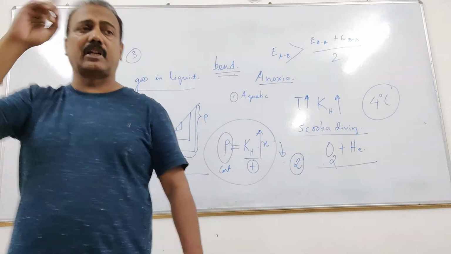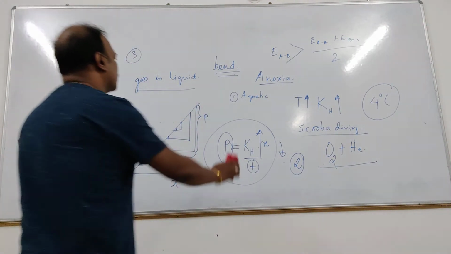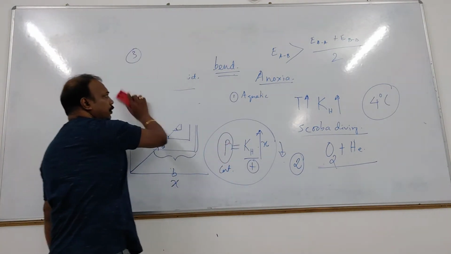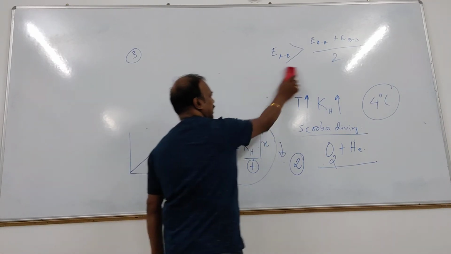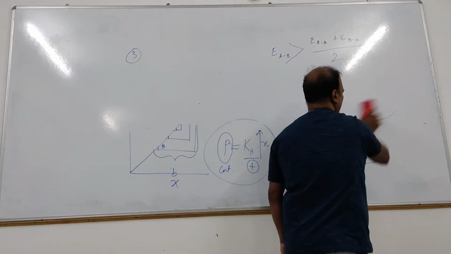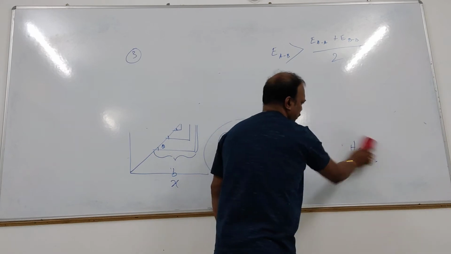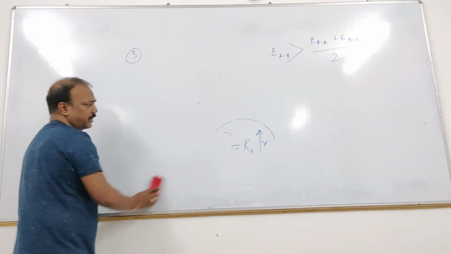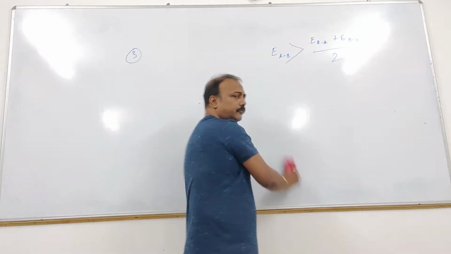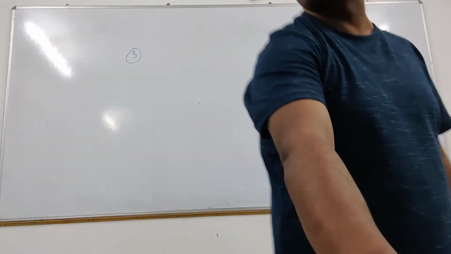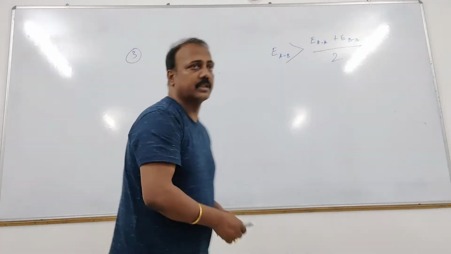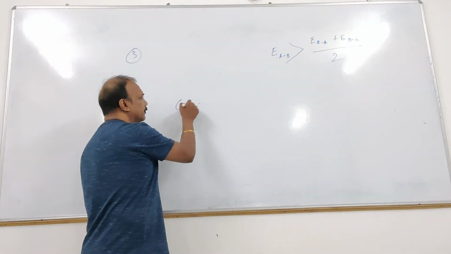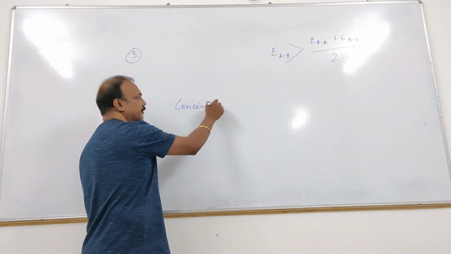But before going further, I just missed out one thing. Missed out means something you should know. We had discussed it in class 11, but once again I will discuss it because that's also very important. That is concentration of solution. What do you understand by concentration of solution? Tell me.